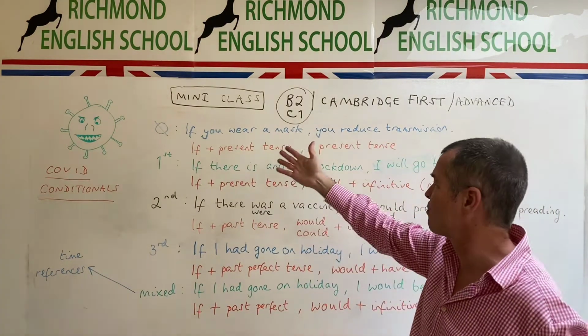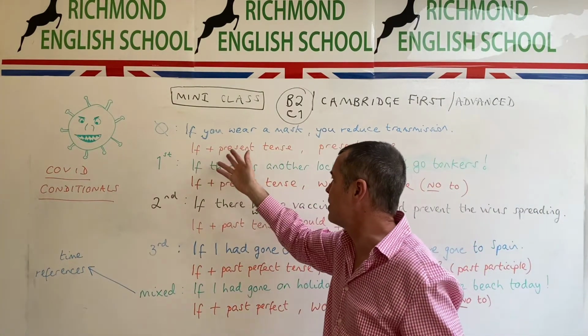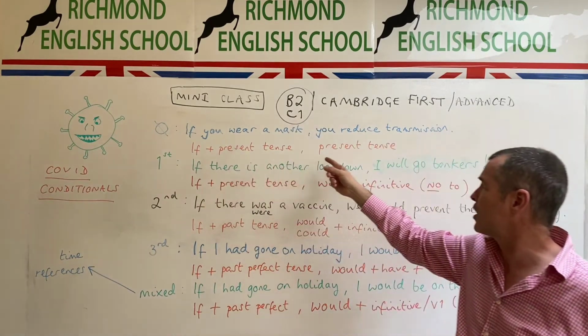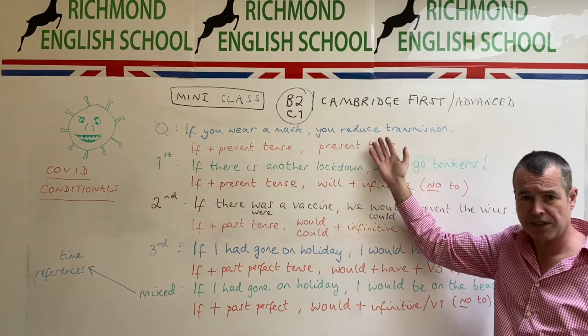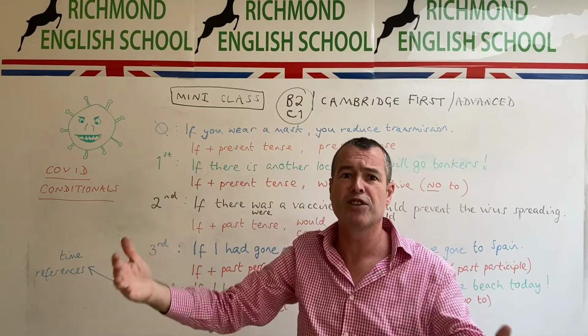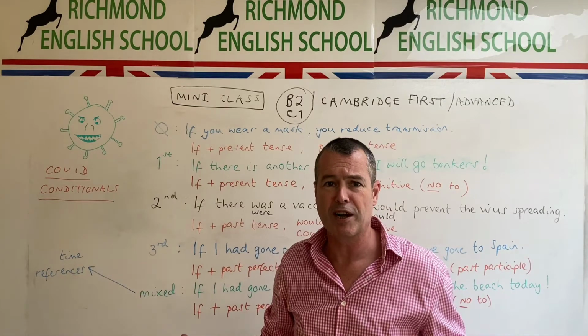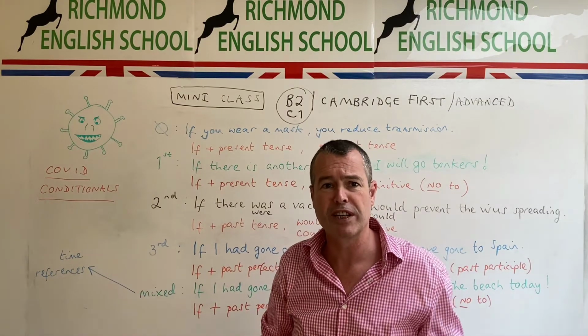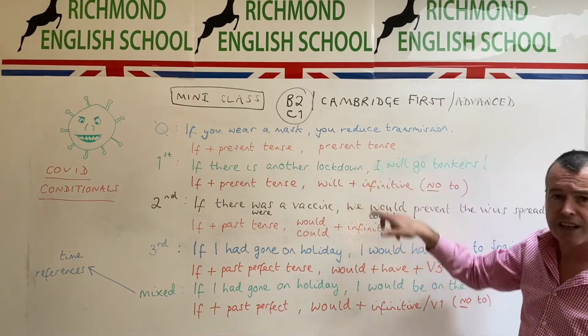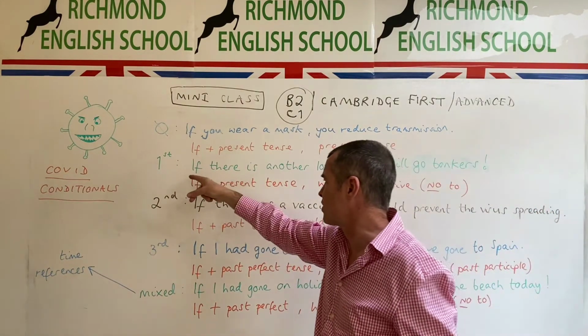So it's a generalization. If plus the present tense in the condition clause and then the present tense in the result clause. If you take an umbrella, when it rains, you stay dry because an umbrella keeps you dry. That is generally true. If plus present tense in the result. Let's go straight on to the first conditional.